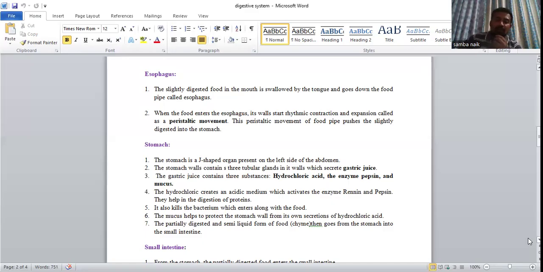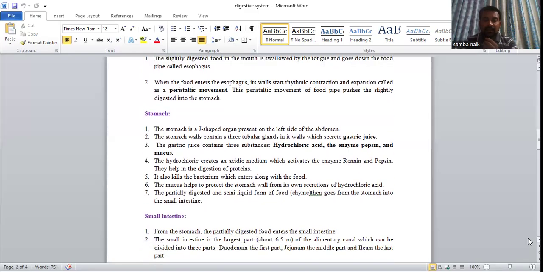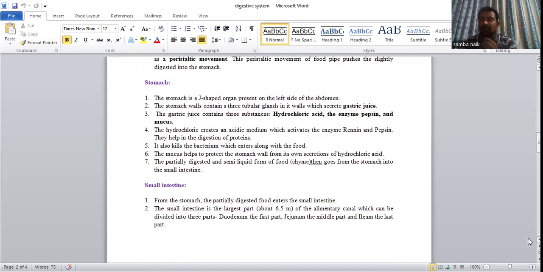The hydrochloric acid creates an acidic medium, which activates the enzymes renin and pepsin. They help in the digestion of proteins. Renin and pepsin are both protein digesting enzymes.